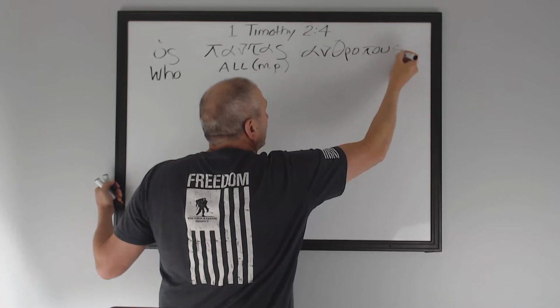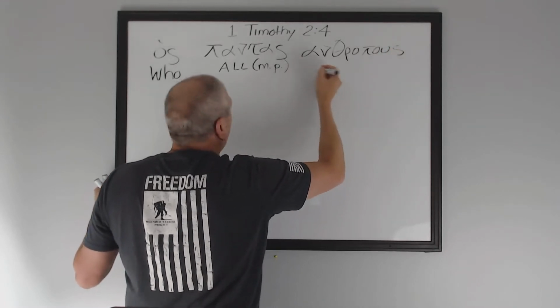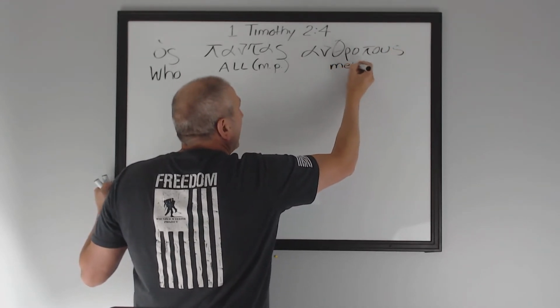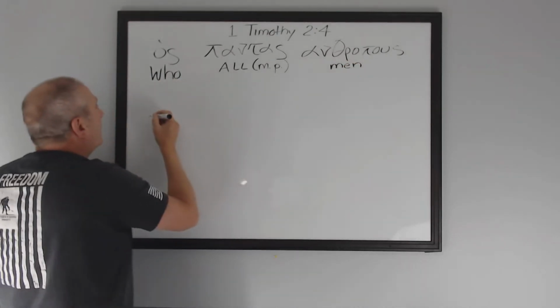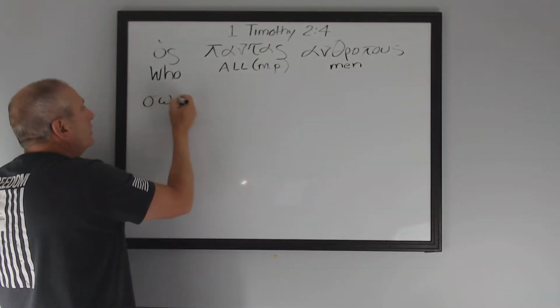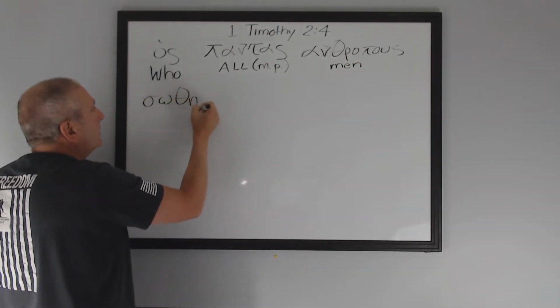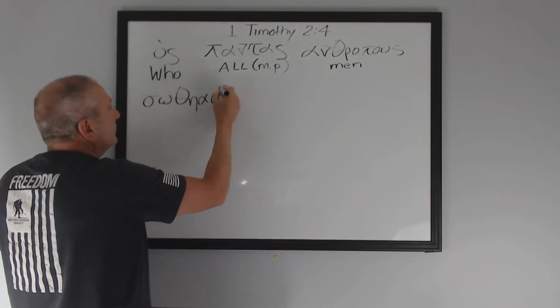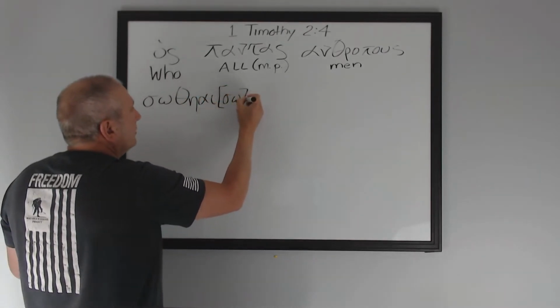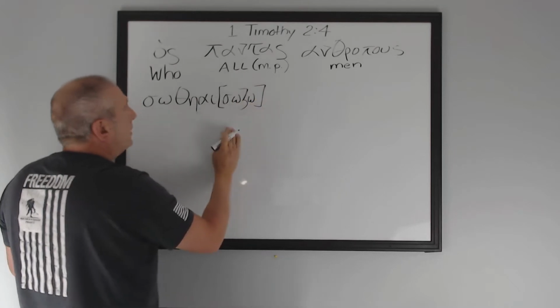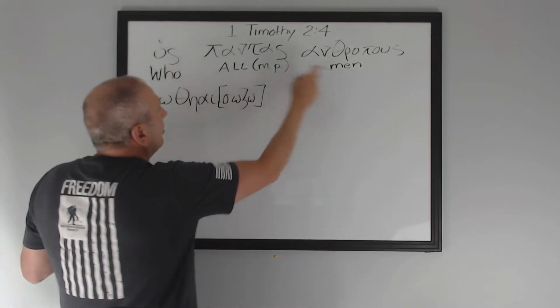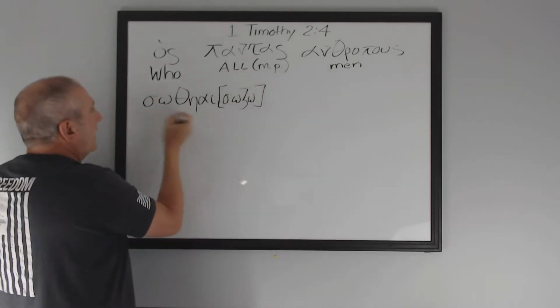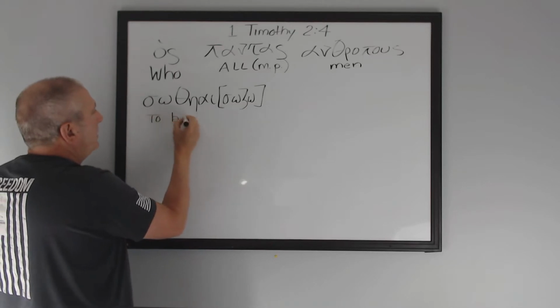Anthropos is masculine plural. So who, all men. Then we have sothenai. This is from the verb sozo. So who, all men, this is passive, to be saved.